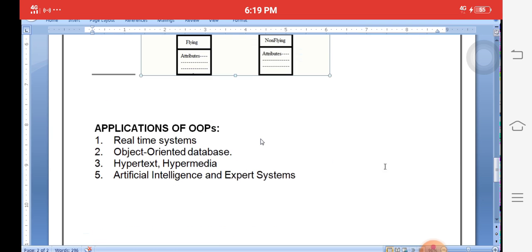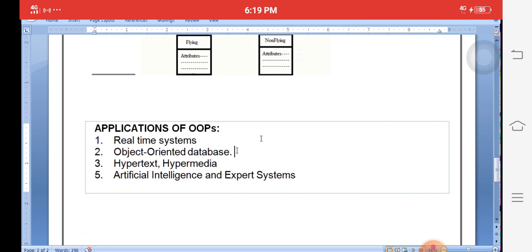Here is another thing, applications of OOPs. Applications of OOPs means where we are using object-oriented programming technology nowadays. Real-time systems, that is artificial intelligence, robotics, etc. Object-oriented databases like Oracle, where we store Aadhaar card numbers, person details, population details, etc. Hypertext and hypermedia, websites, different types of online websites, robotic technology, expert systems. That means we are using different types of critical data storage in different places.